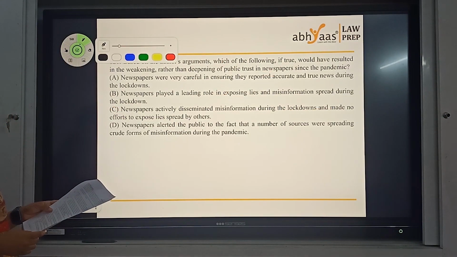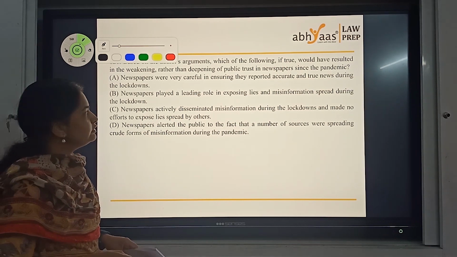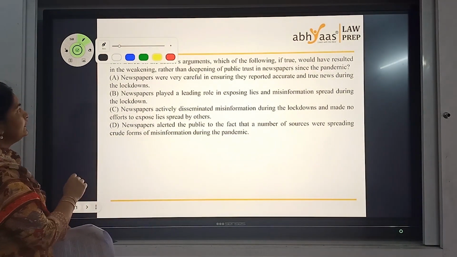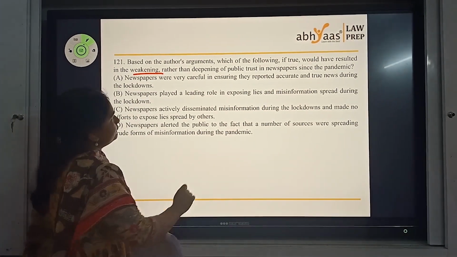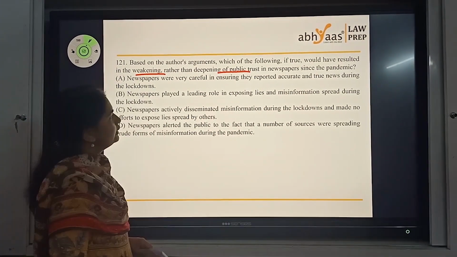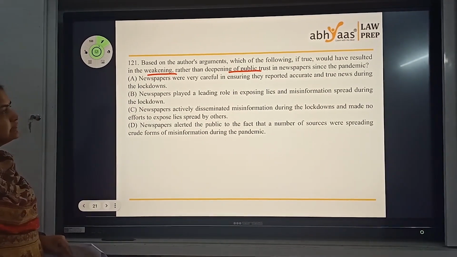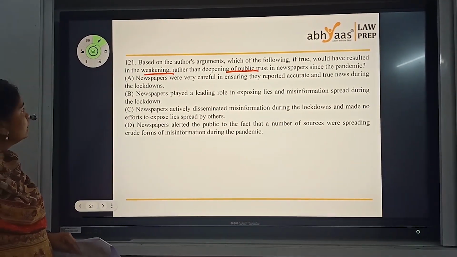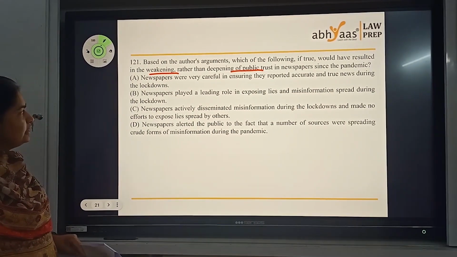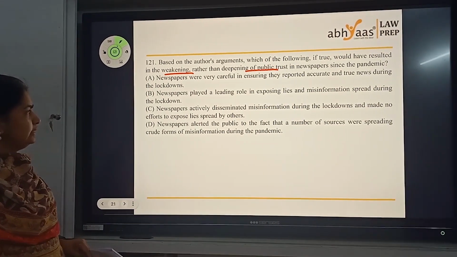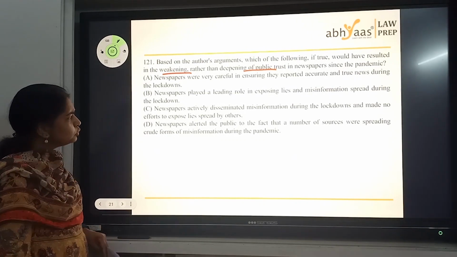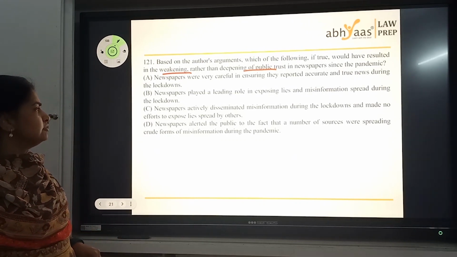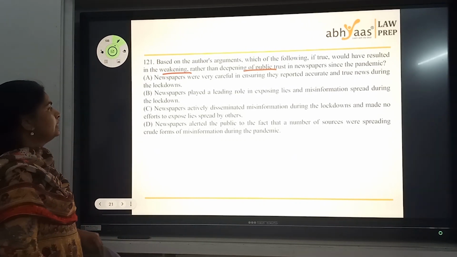Next, based on the author's argument, which of the following, if true, would have resulted in weakening rather than deepening of public trust in newspapers since the pandemic? Newspapers were very careful in ensuring they reported accurate and true news during the lockdowns. Newspapers played a role in exposing lies and misinformation spread during lockdown.